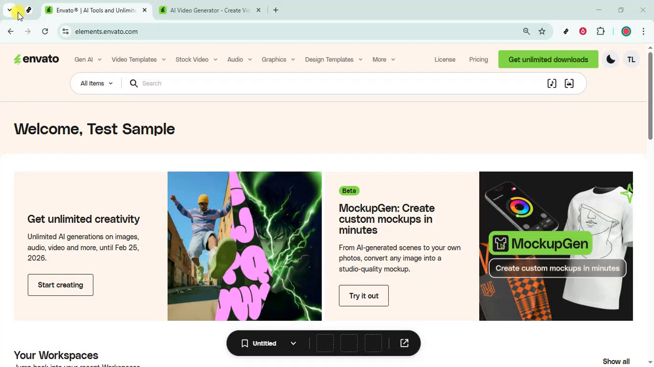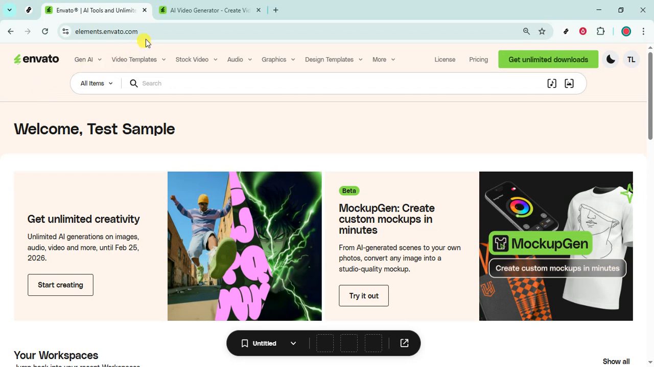In today's video, I'm going to teach you how to generate a video with AI using Envato VideoGen. By the end, you'll know exactly how to go from an idea to an AI-generated video in just a few clicks, with tips to make your results look polished and on brand.